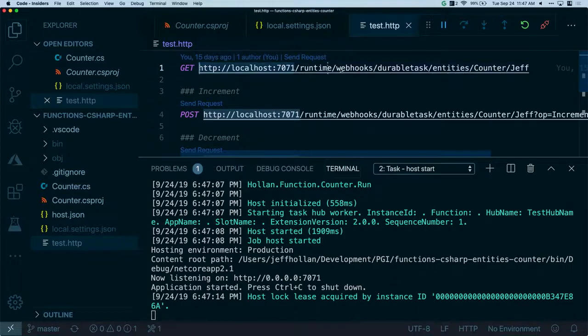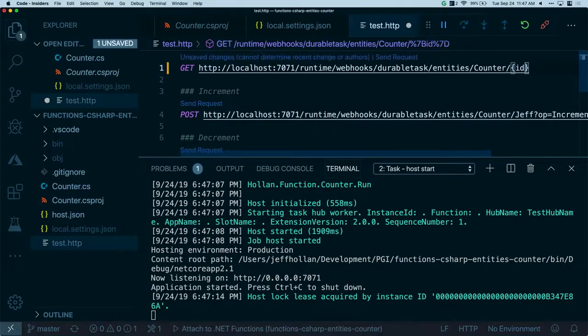Here's the path to that REST API. I'm saying, hey, call durable task and an entity. And here I have counter. Now, why does it say counter here? Because that's the name of my class. That's the name of the function that I created called counter. In this part right here in the path, this is where I put in the ID of the counter, right?